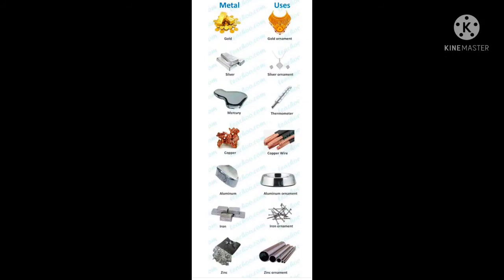Mercury is a liquid metal, and with the help of mercury, a thermometer is prepared. So many different metals are there and many different things are made from the metals. They are heated and beaten, converted into thin sheets to make different things from it. I hope till here it is clear to you.